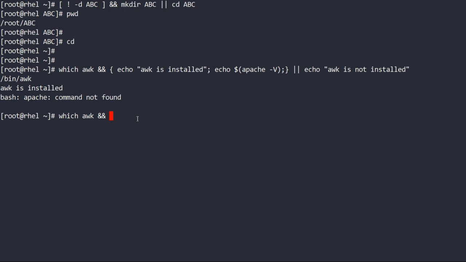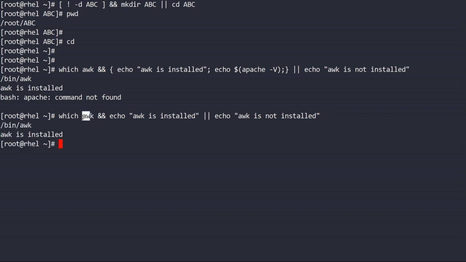If awk is in my server, then I will print echo awk is installed. If it's not installed, then I will print echo awk is not installed. So see, now the awk command is there, so this is executed, but this command is not executed.